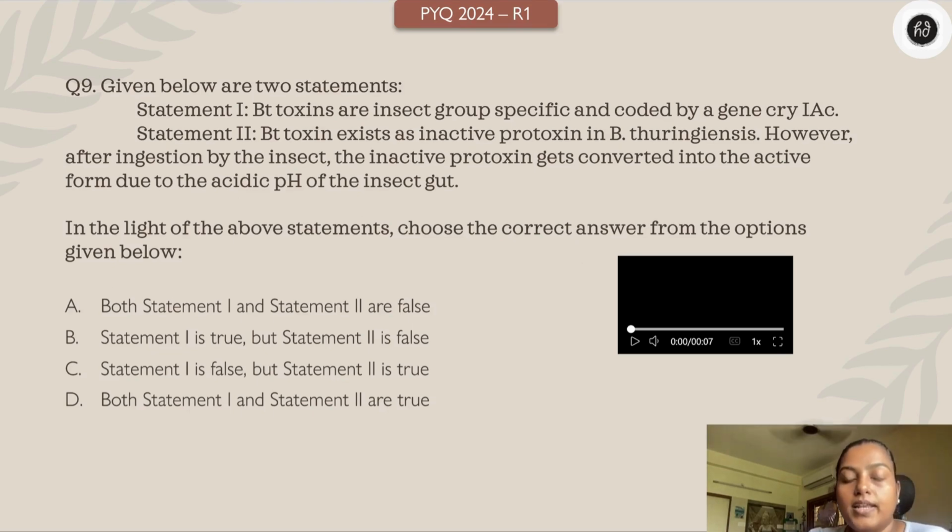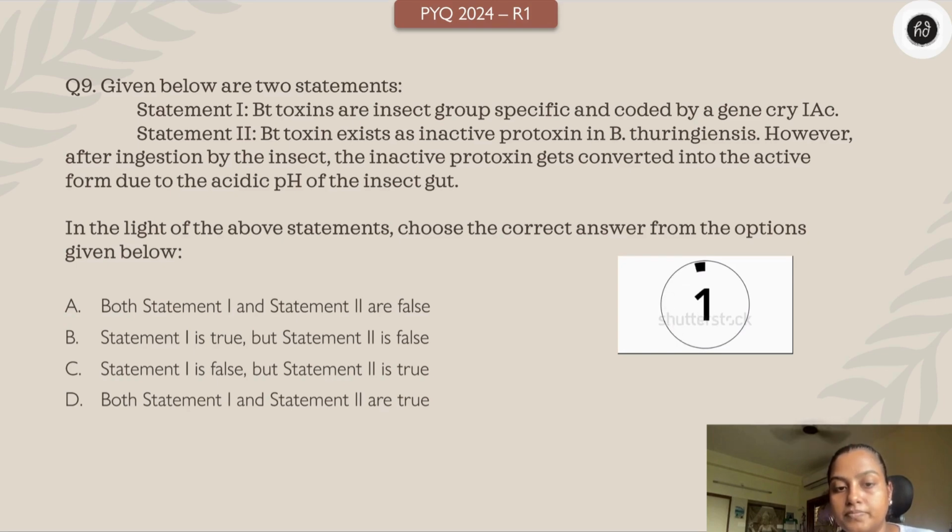Okay. Now, there are two statements. Statement 1. BT toxins are insect group specific and coded by gene cry1Ac. Statement 2. BT toxins exist as inactive protoxin in Bacillus thuringiensis. However, after ingestion by the insect, the inactive protoxin gets converted into active form due to the acidic pH of the insect gut. So individually read the statement. Is statement 1 true? Is statement 2 true? What do you think about it? Both statement 1 and 2 are false. Statement 1 is true, but statement 2 is false. Statement 1 is false, statement 2 is true. Both statement 1 and statement 2 are true. What do you think is the right answer? Your time starts 3, 2, 1 right now.